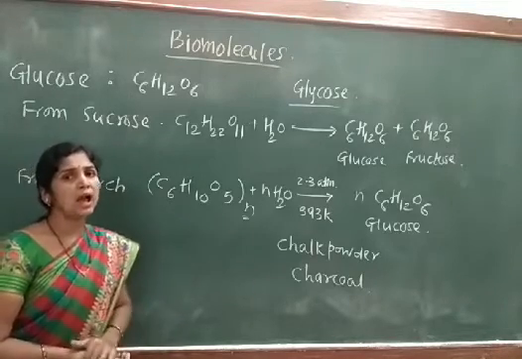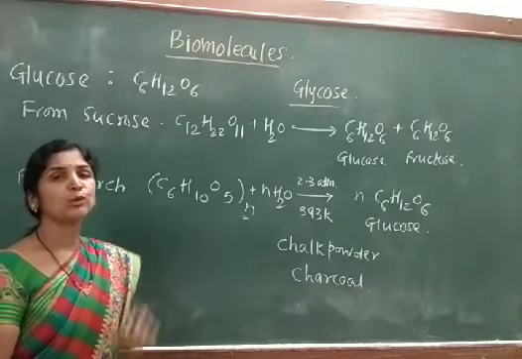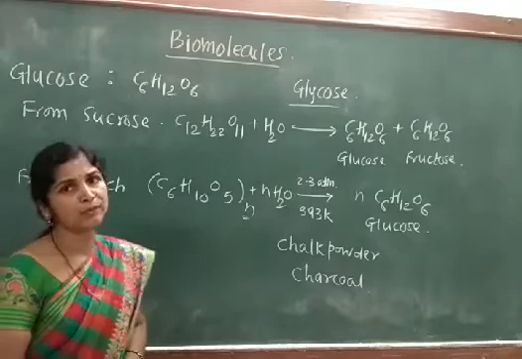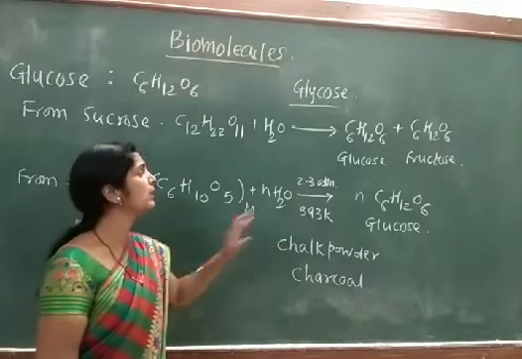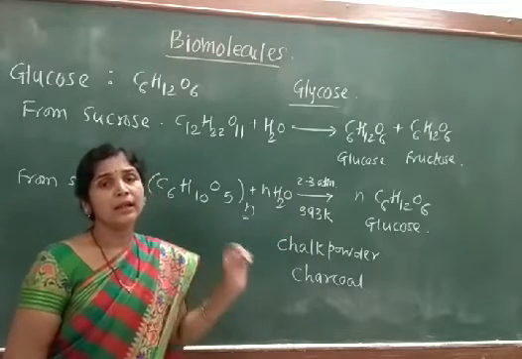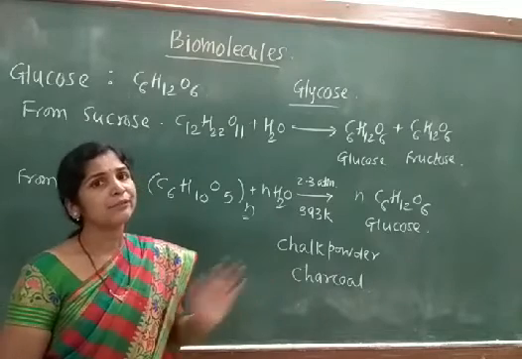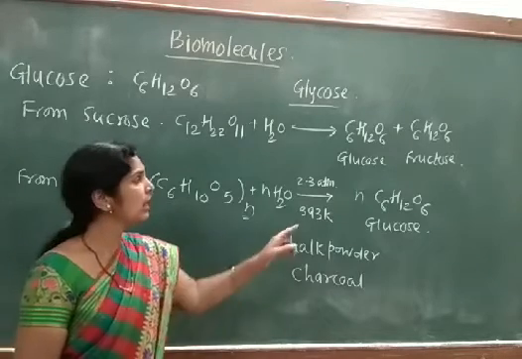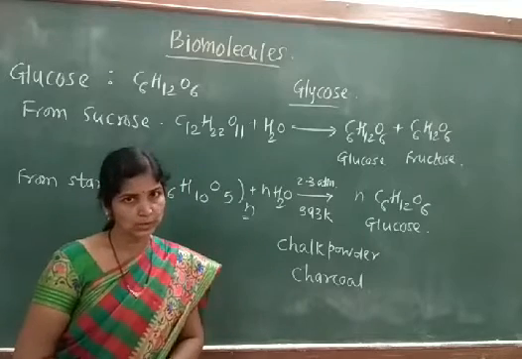Again it is hydrolyzed. The hydrolysis, that is the addition of water molecules, is carried out with the help of dilute sulfuric acid. The reaction is carried out at 393 Kelvin under 2 to 3 atmospheric pressure, where after the hydrolysis is completed, we get only one product, that is n molecules of glucose.